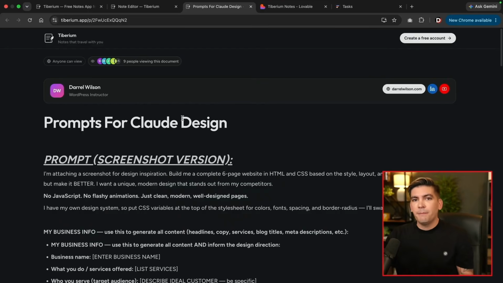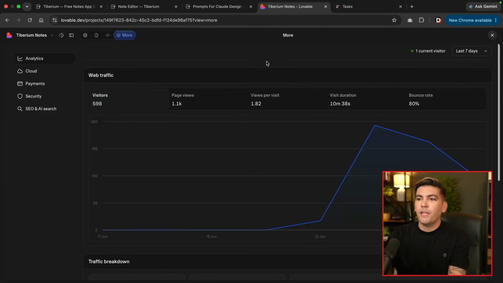Now, you know vibe coding an app, it does take a little bit of work, right? But getting traffic, that's the harder part. Now, we just launched this application, but we are getting a lot of traffic. So going over here to our analytics, you're gonna see that we launched just a few days ago, and we have almost 600 visitors, which is pretty good, right, for a brand new application.